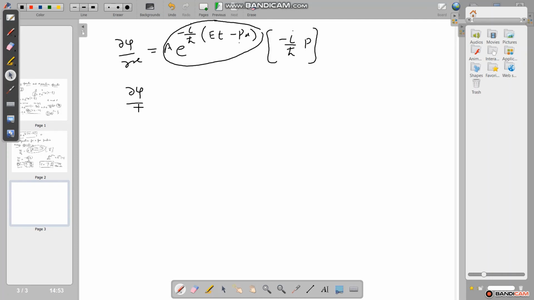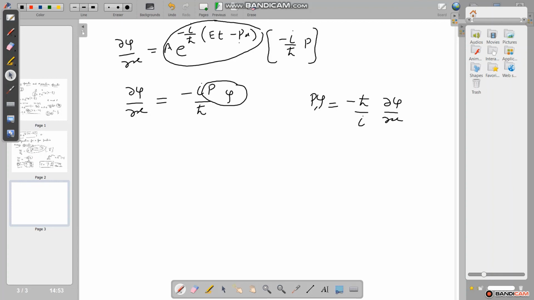So del psi upon del x = minus i p psi upon h cross, and p psi = minus h cross upon i del psi upon del x.